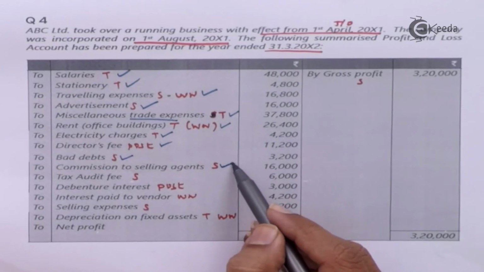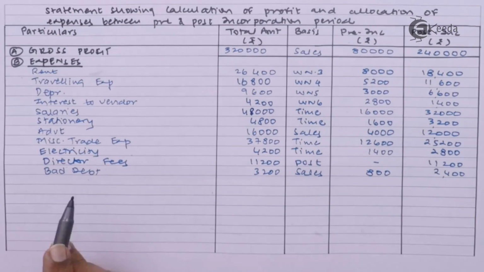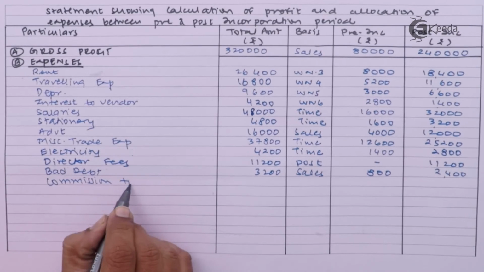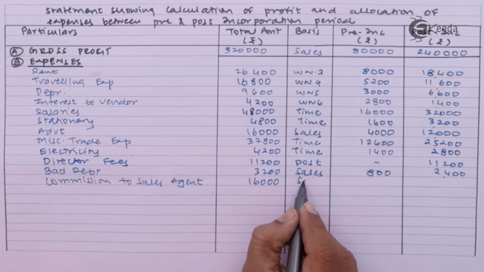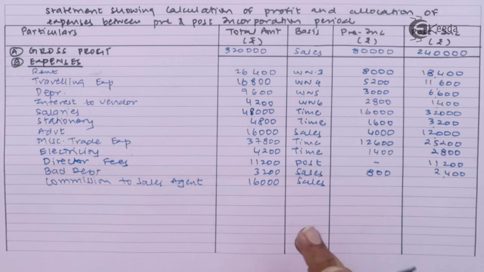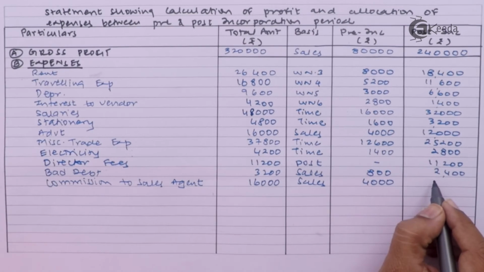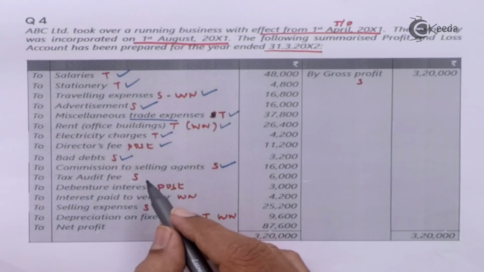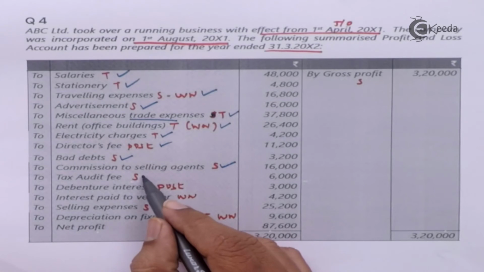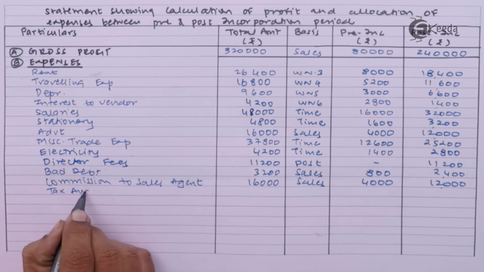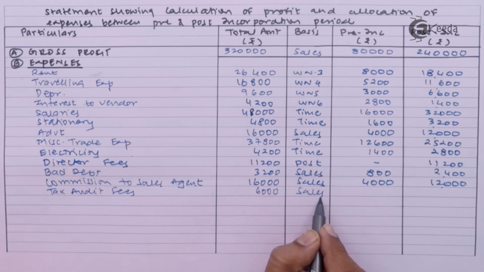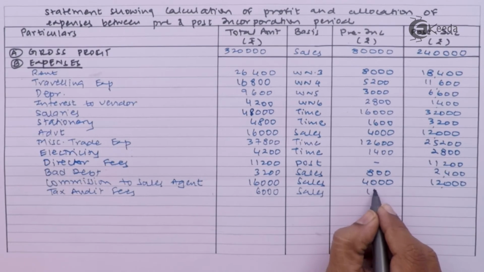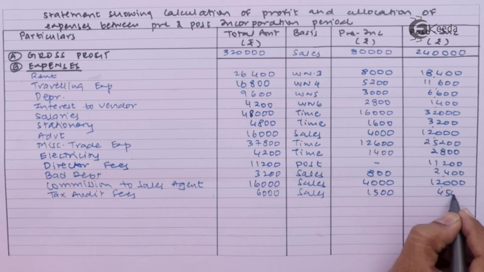Commission to selling agent will be divided on sales ratio 1:3, 4,000 and 12,000. Tax audit fees we will allocate on sales ratio 1:3, 1,500 and 4,500.